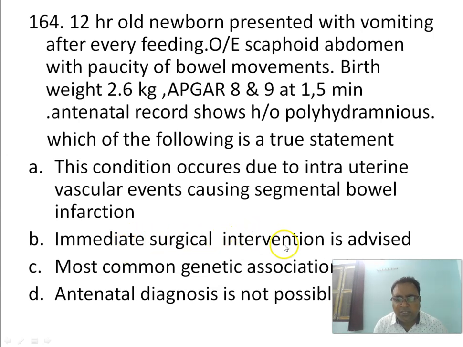Immediate surgical intervention is advised in CDH. Do we want to go for immediate surgical intervention? No. Most common genetic association is Down syndrome. This is the true answer. And antenatal diagnosis is not possible usually, but we know antenatal diagnosis is possible in case of CDH. So here the correct answer is the third one, that is, most common genetic association is Down syndrome.